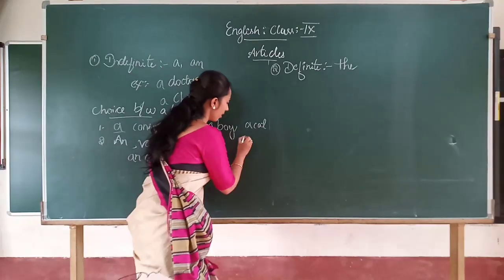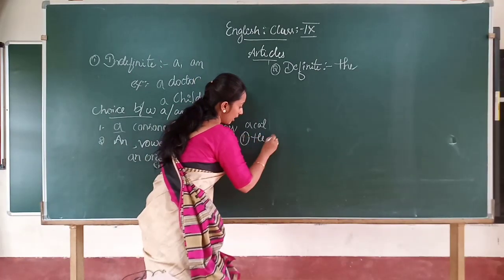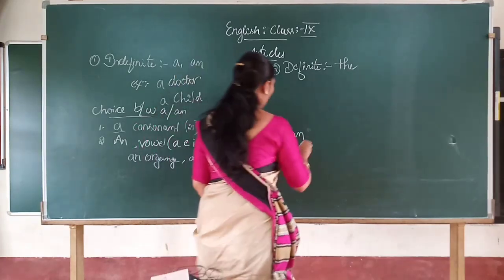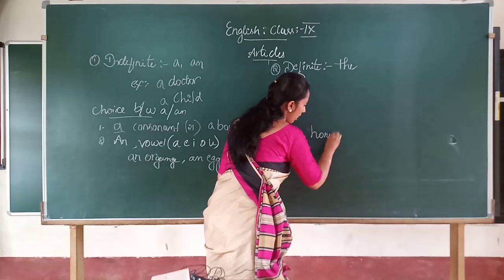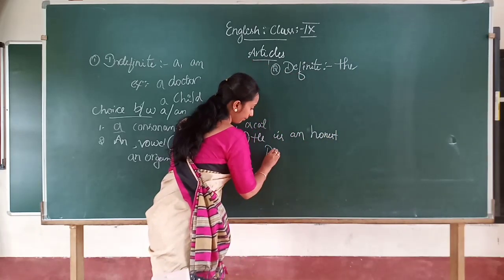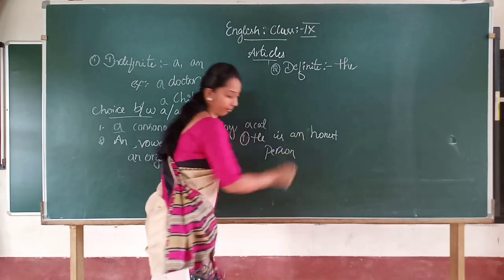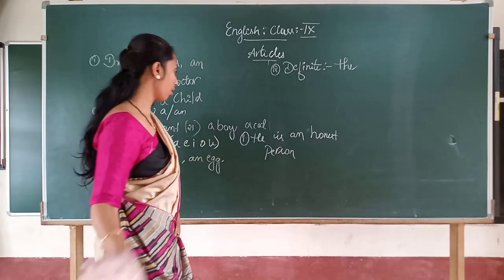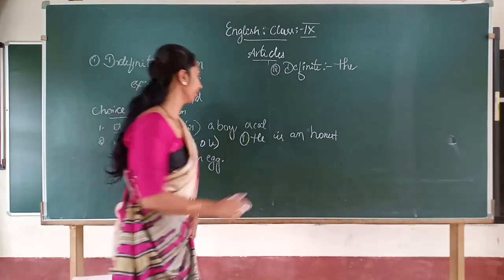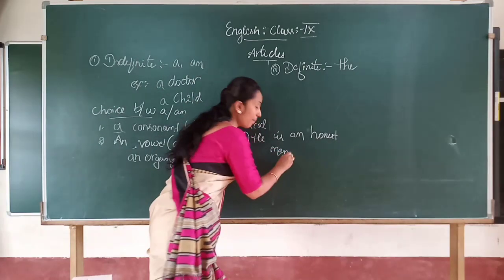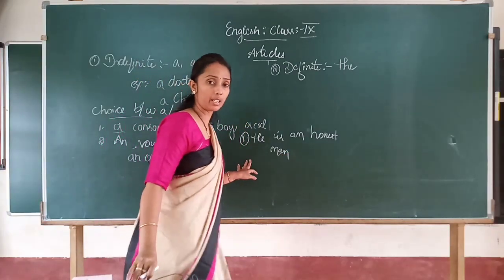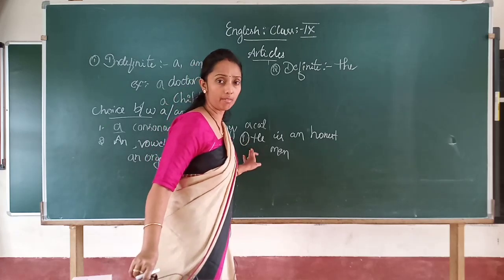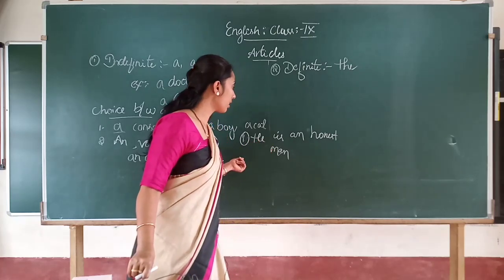Here I'll write, he is an honest person. Correct? He is an honest person or an honest man. Okay, I hope this same sentence I had given once before when I was teaching the parts of speech. So I hope in the adjective, right? While I was teaching adjective, I gave this example.